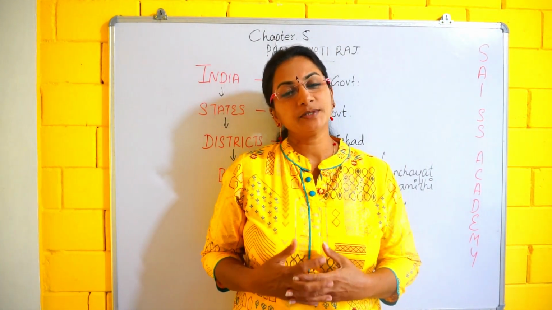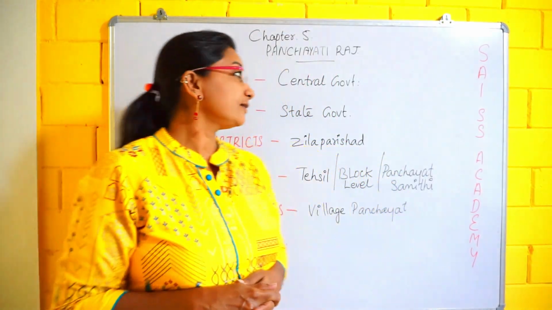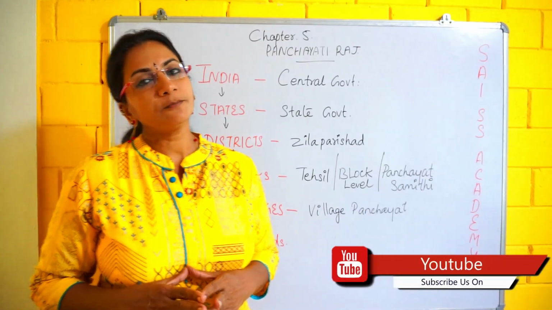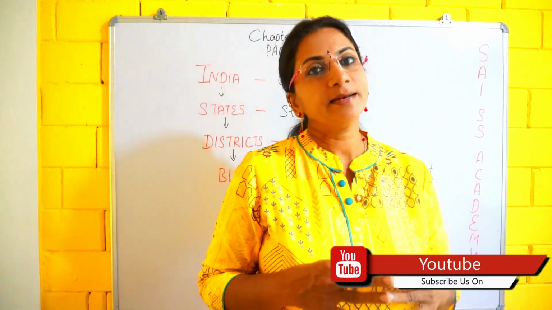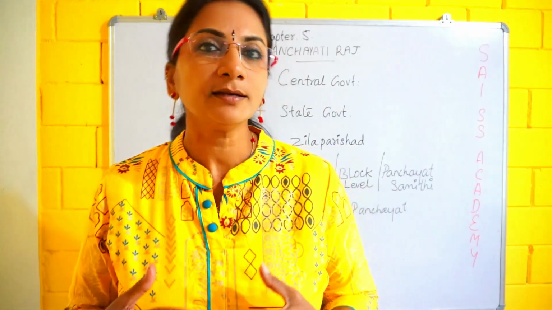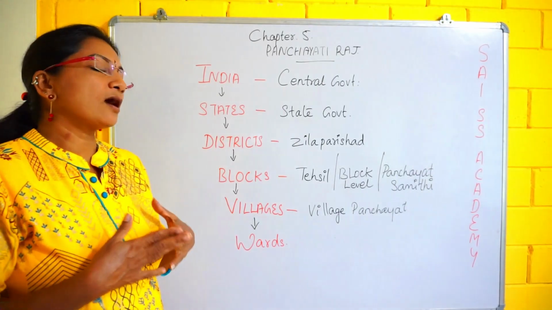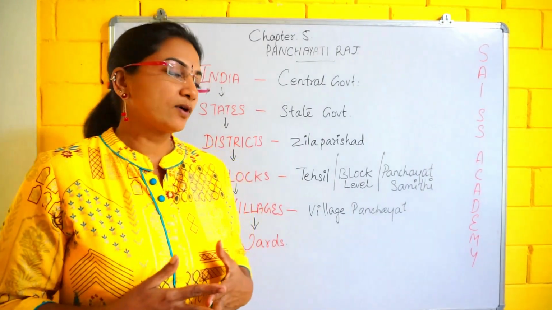Today I am here to take the class 6 political science chapter 5, Panchayati Raj. In our previous chapter we discussed the levels of government: central government, state government and the local government. And here we know that our country India is very vast.